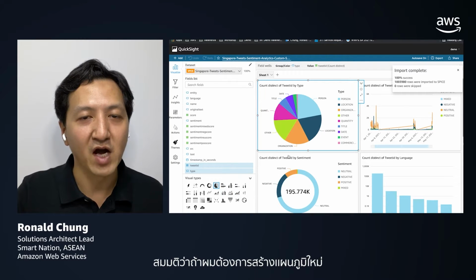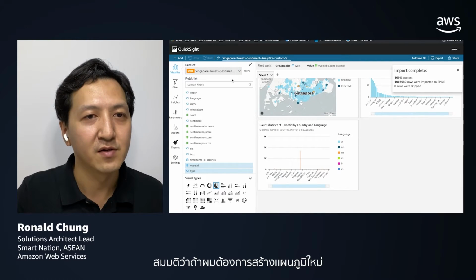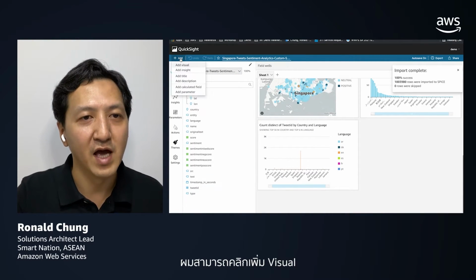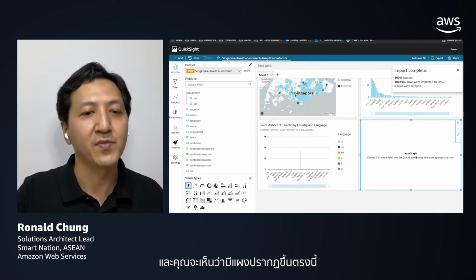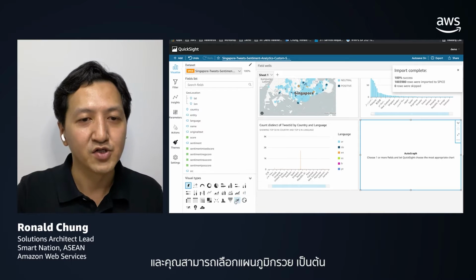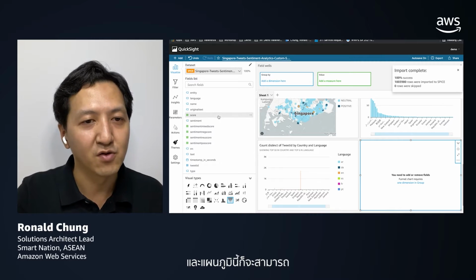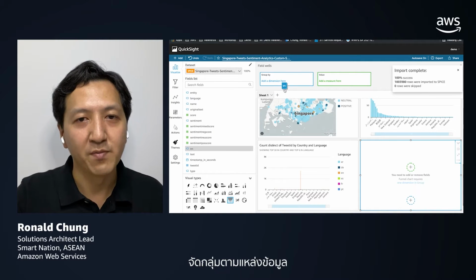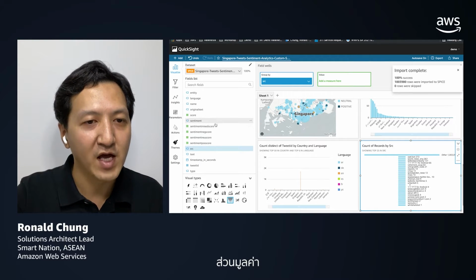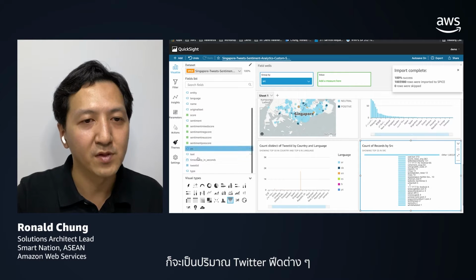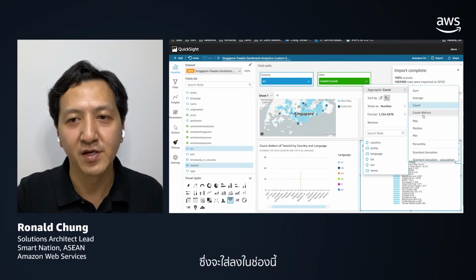Let's say I would like to create a new chart here. I can simply click Add Visual, and you can see that a panel appeared here. I want a funnel chart, and this funnel chart could be grouped by the source, and the value here would be the number of different Twitter feeds.